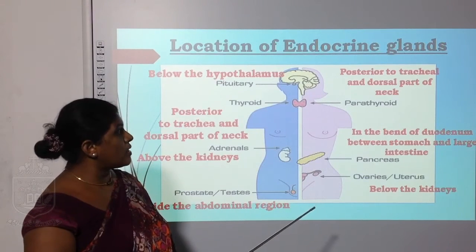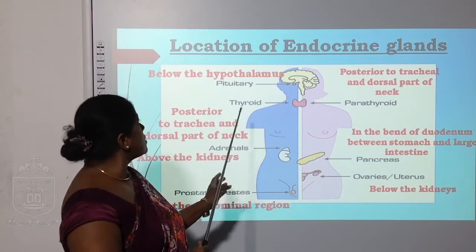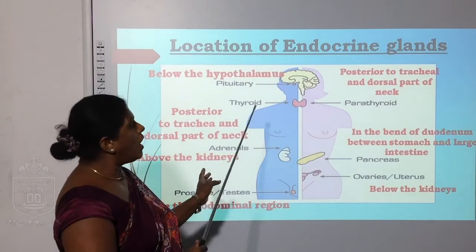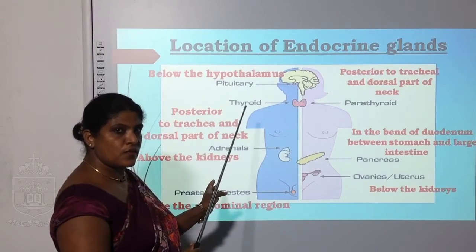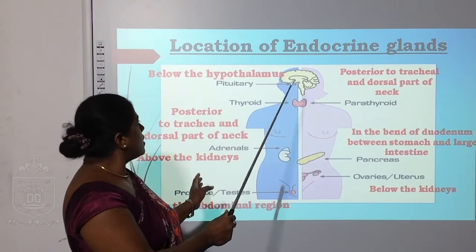Locations of the endocrine glands. We'll take the pituitary gland first, below the hypothalamus. Hypothalamus is the temperature regulation center of your body. It is located in the brain region.